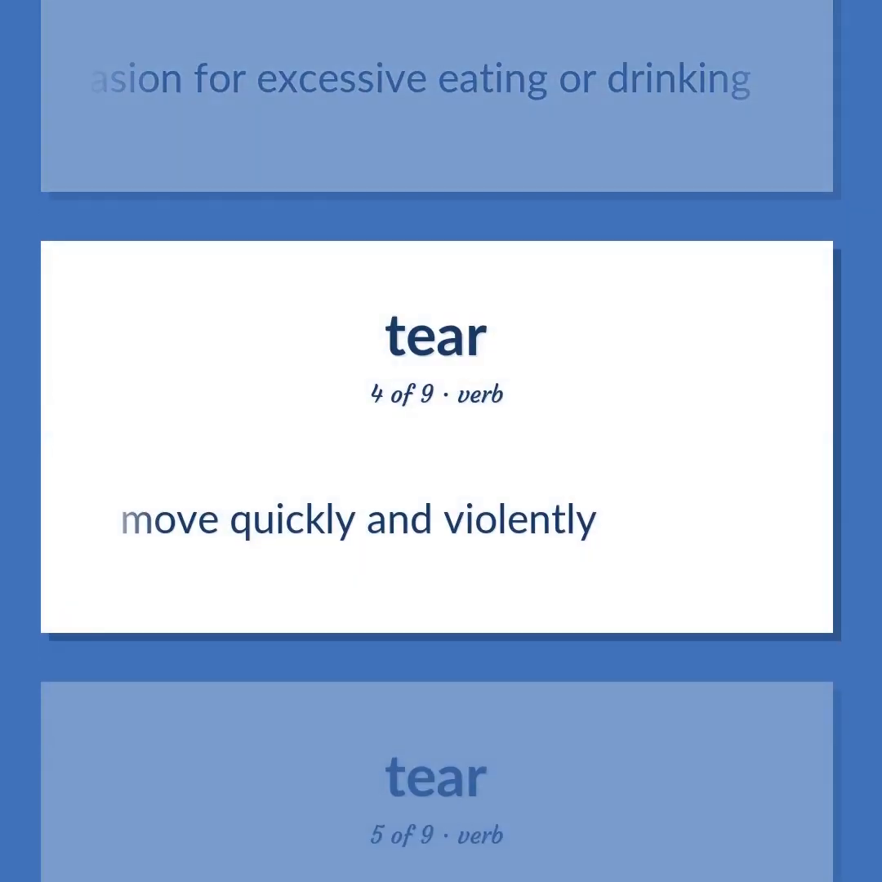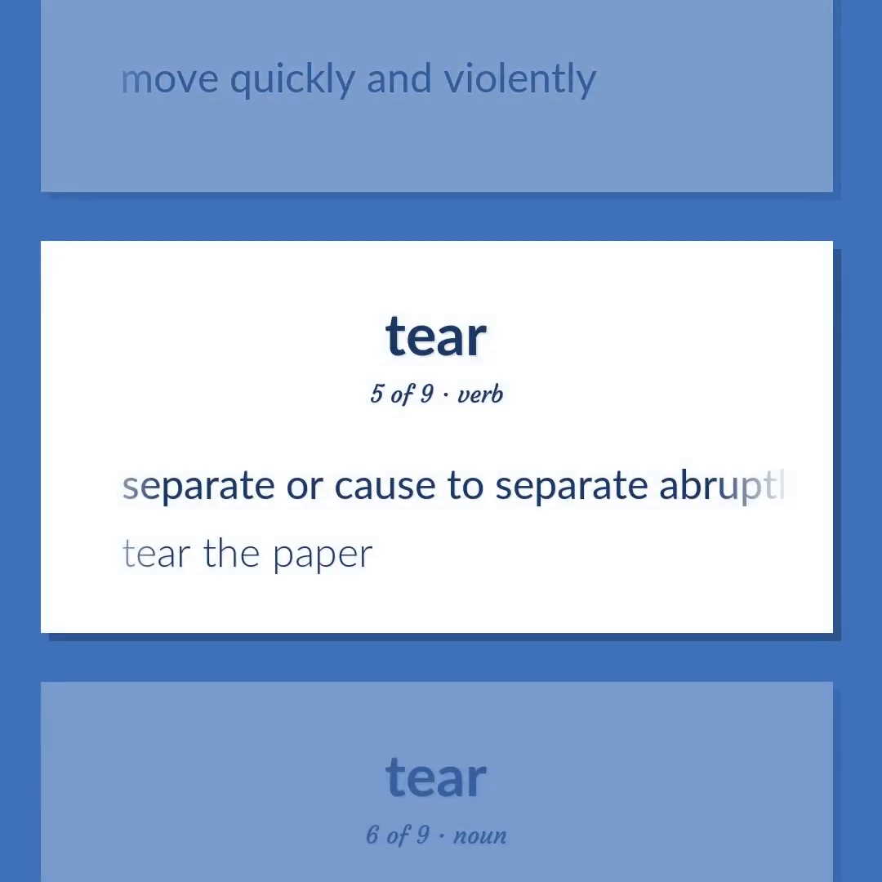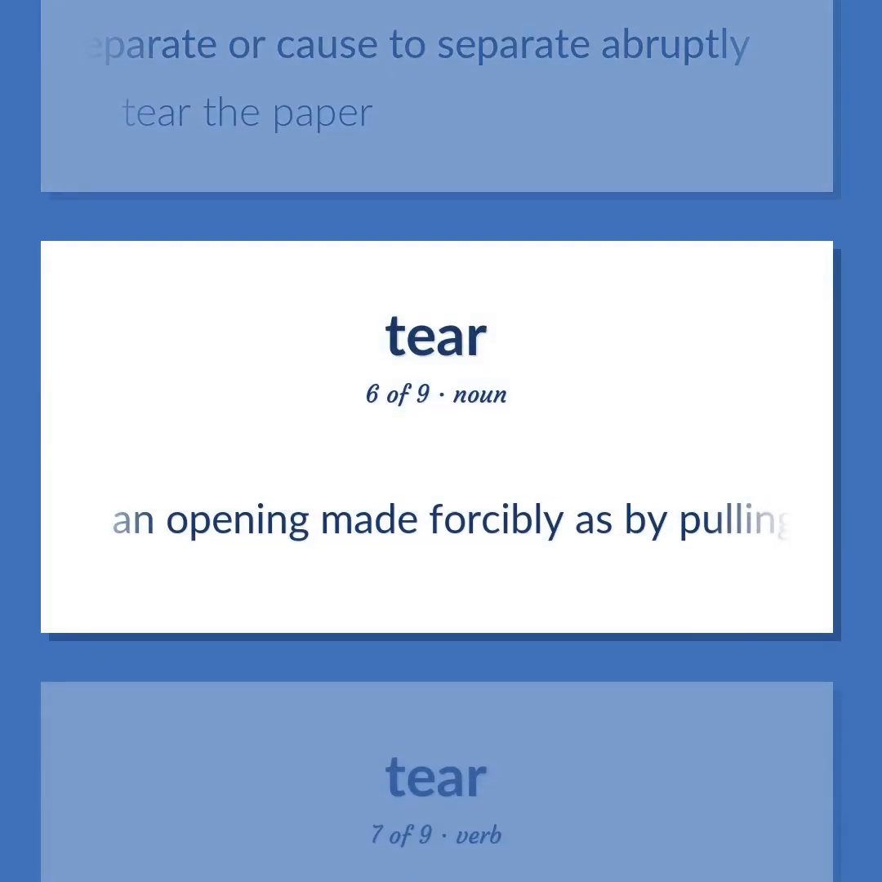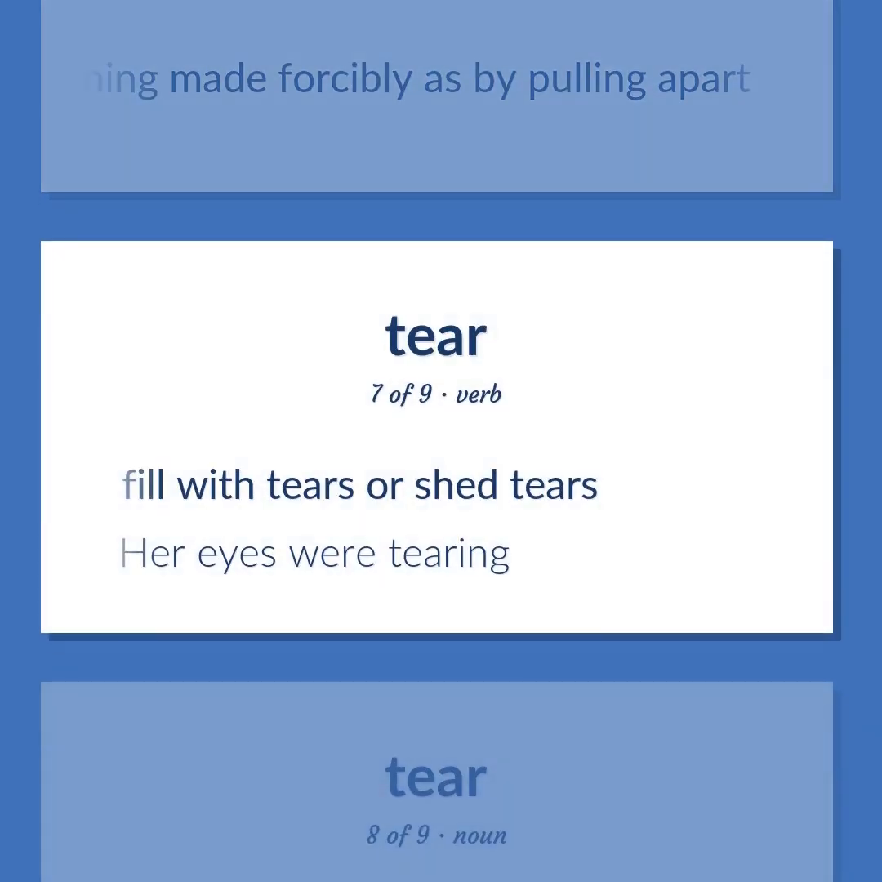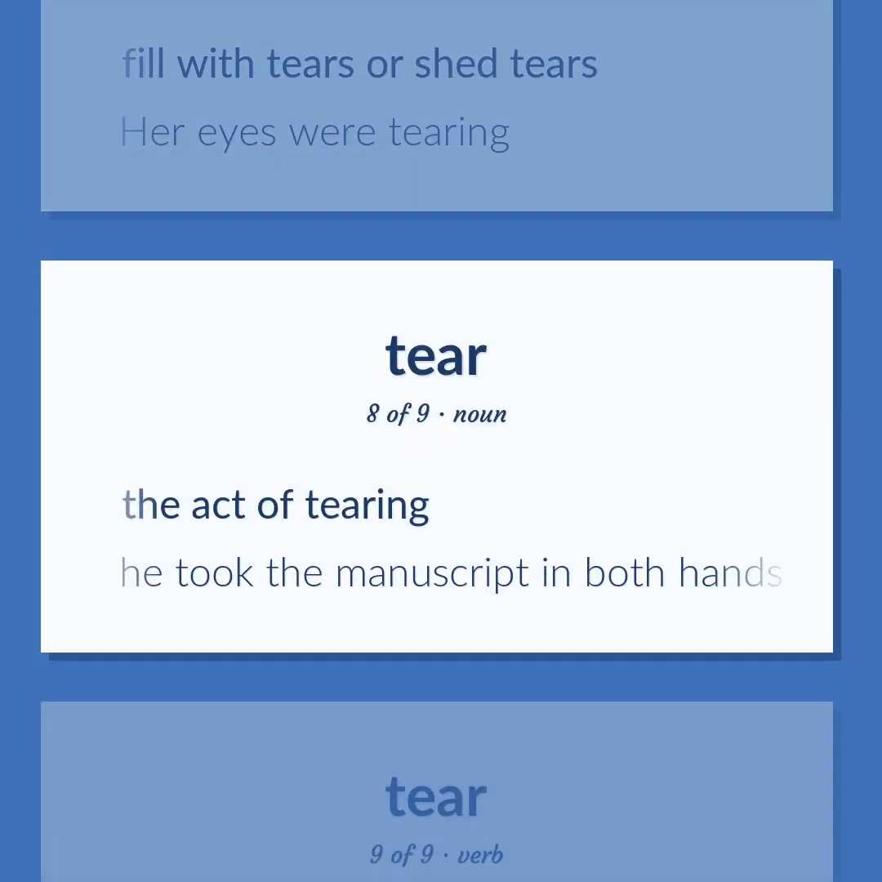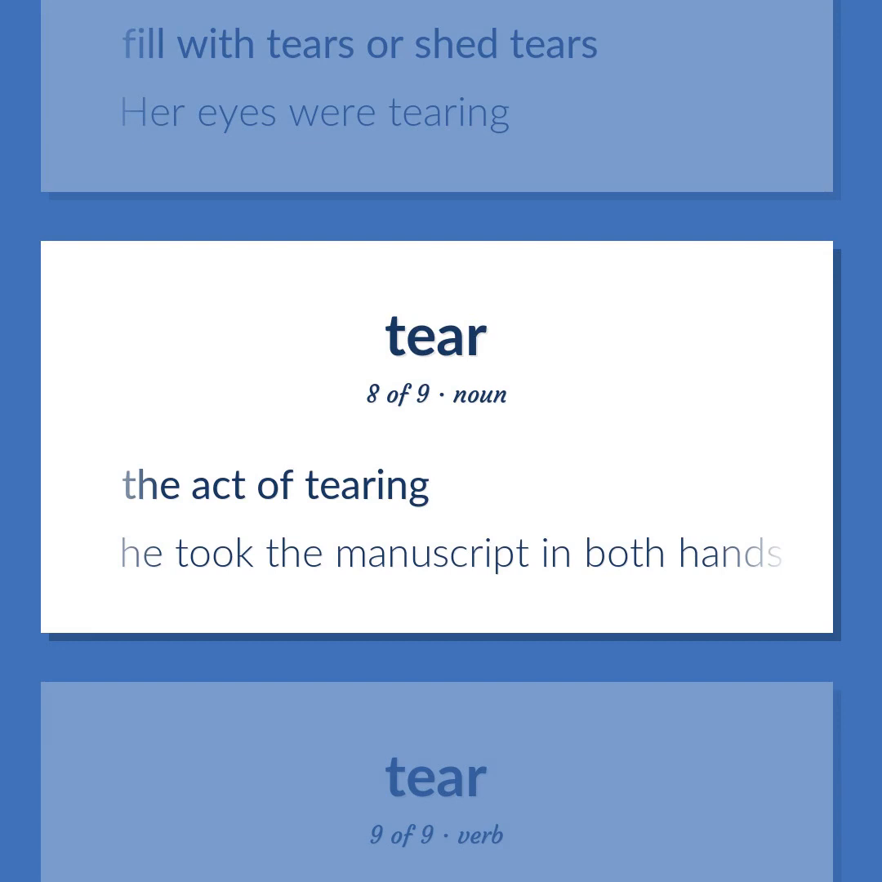Move quickly and violently. Separate or cause to separate abruptly. Tear the paper. An opening made forcibly as by pulling apart. Fill with tears or shed tears. Her eyes were tearing. The act of tearing. He took the manuscript in both hands and gave it a mighty tear.